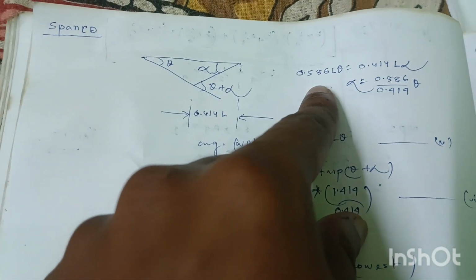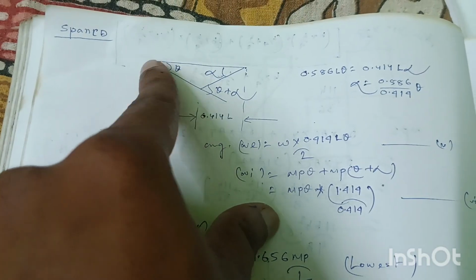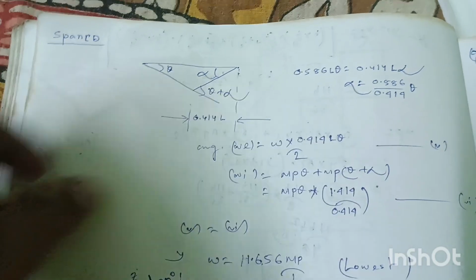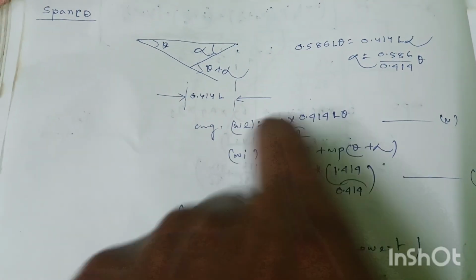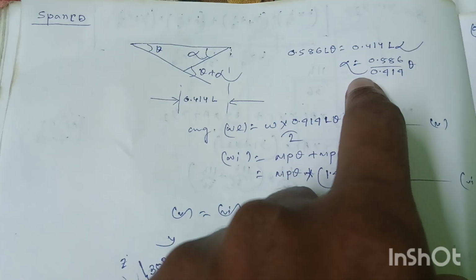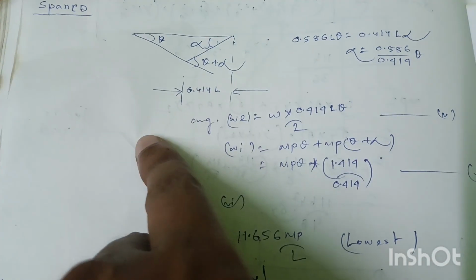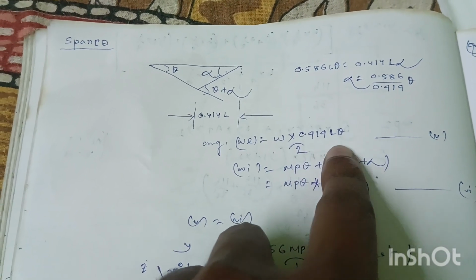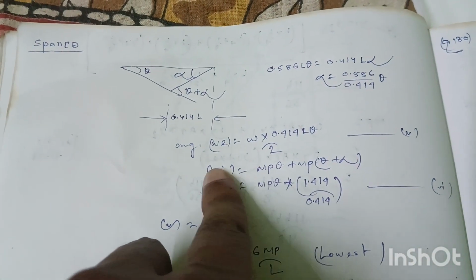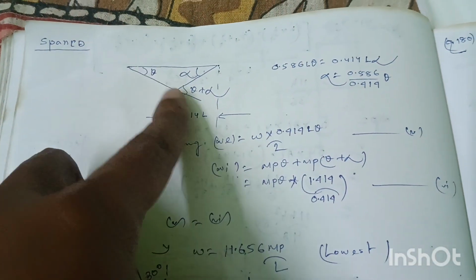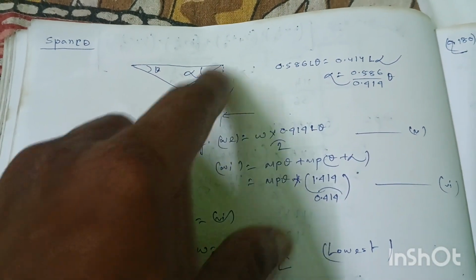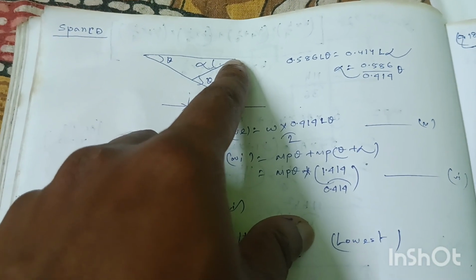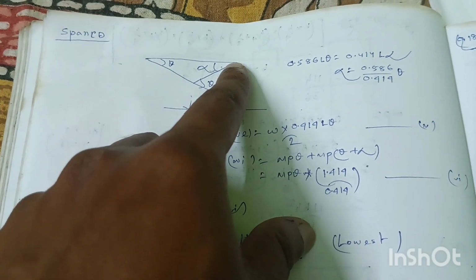So we can also write, this length is 0.586 L theta, and this length is 0.414 L alpha by the equilibrium. So alpha will be equal to 0.586 theta divided by 0.414. Now average work done W will be equal to W into 0.414 L theta by 2, that is equation number 5. And internal work done will be at here MP into theta and at here MP into theta plus alpha, and there will be no internal work at here because plastic hinge does not exist here.